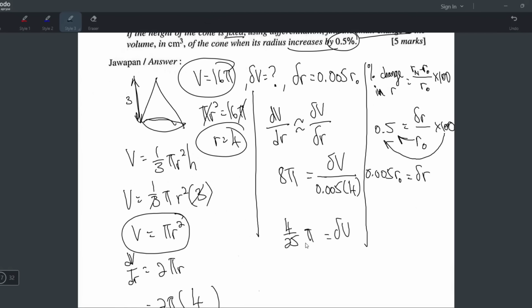4/25, or you can write 0.16 also can. Okay, so your delta V answer is 4/25 pi cm cube. The other way to write it is 0.16. This one is in decimal lah. Okay, that's the delta V. Okay, yeah, so that's the answer. That's how I would do it.